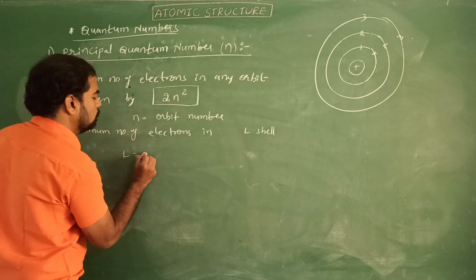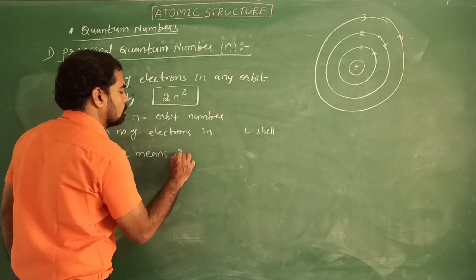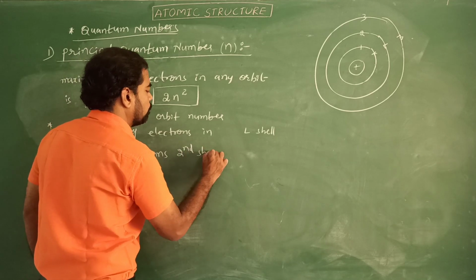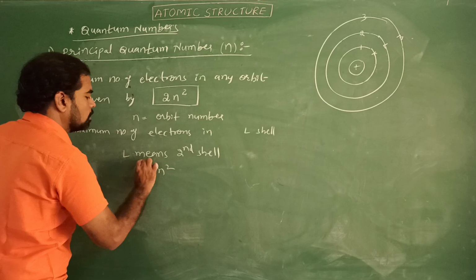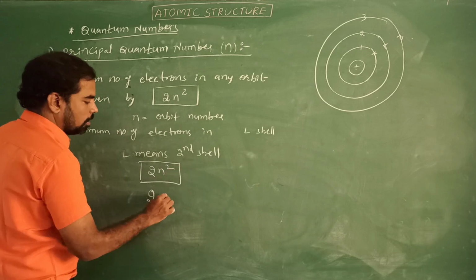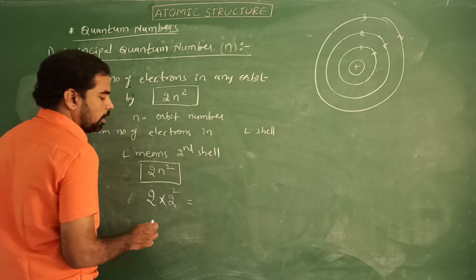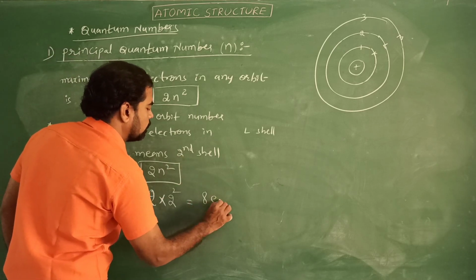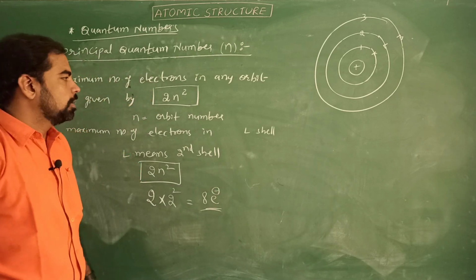Here L means second shell. We know the 2n square principle. 2 into n, the orbit number or shell number, means 2 into 2 square. Here how many maximum electrons? 8 electrons. E minus means electrons.